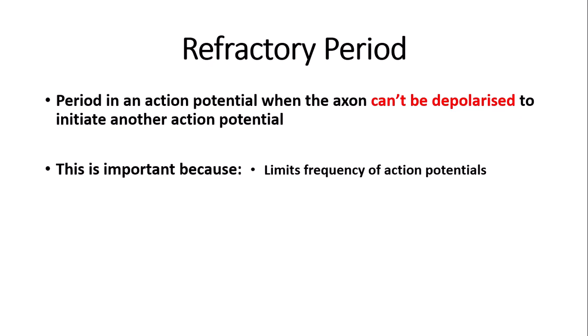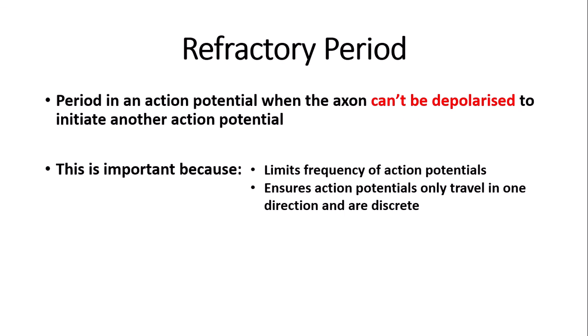This is important because it limits the frequency of action potentials, as we do not want too many action potentials to be fired, as this will be detrimental. Also, it ensures that action potentials only travel in one direction and that they are discrete. Obviously, if action potentials travelled in different directions, this would be a disaster.